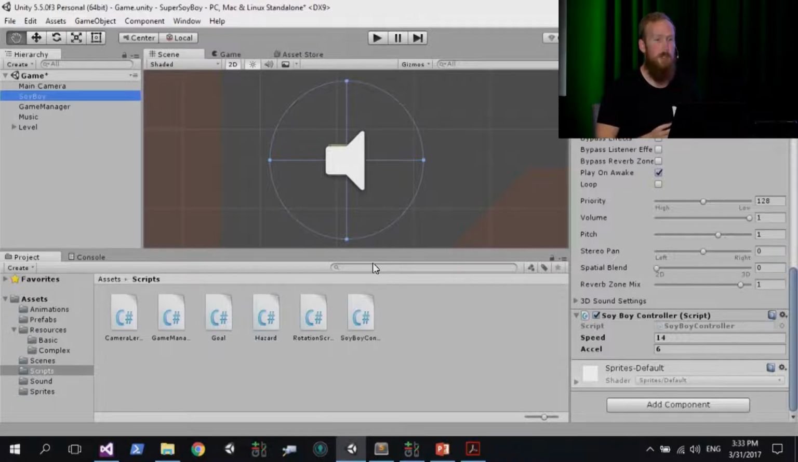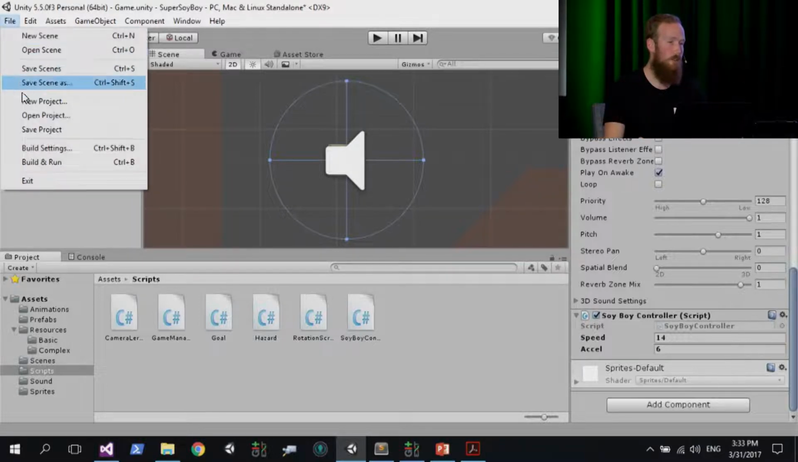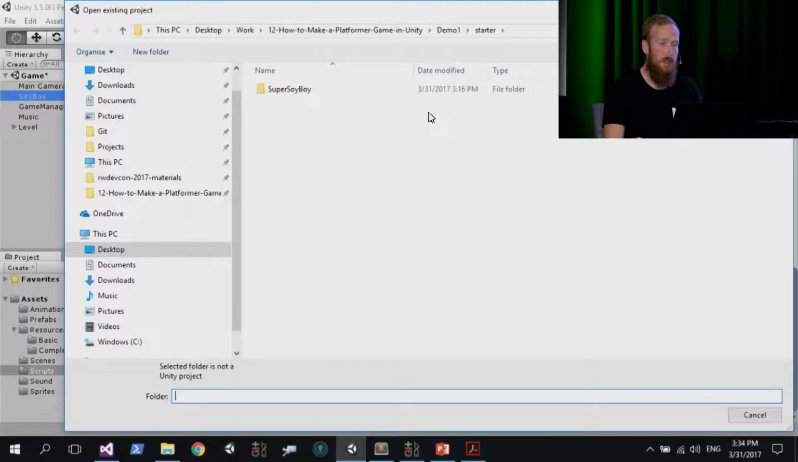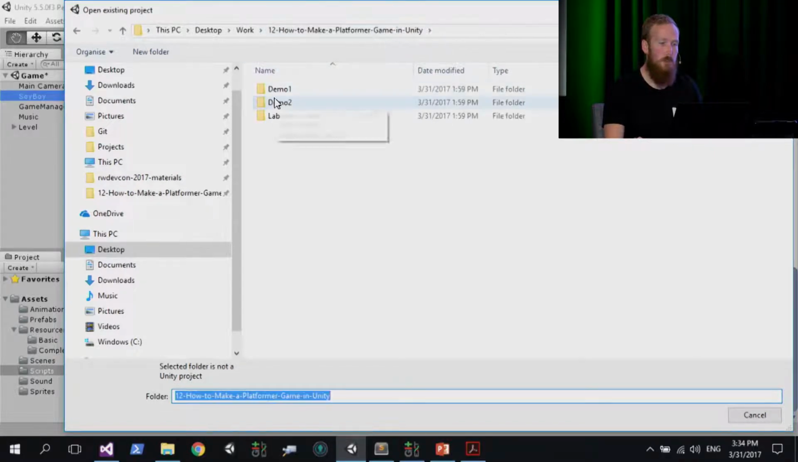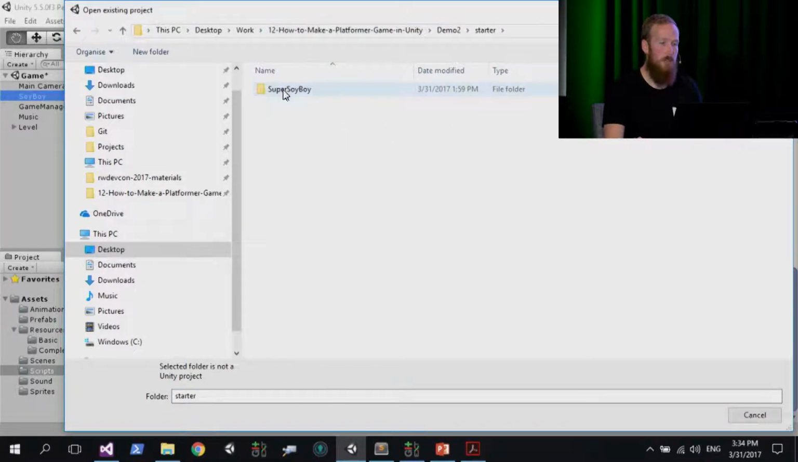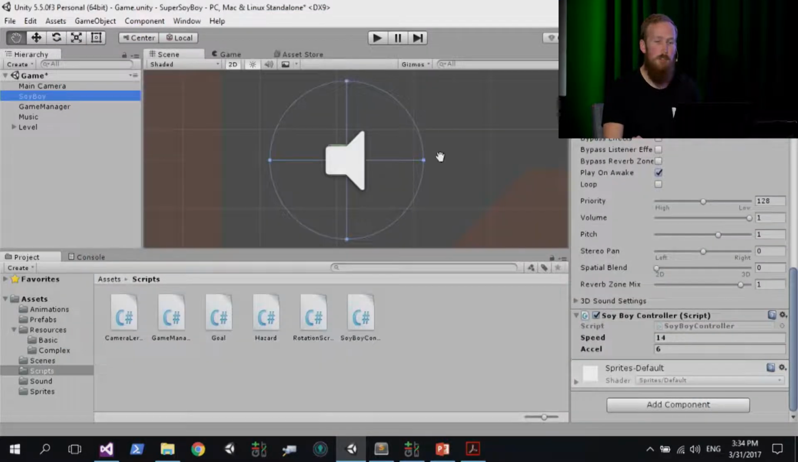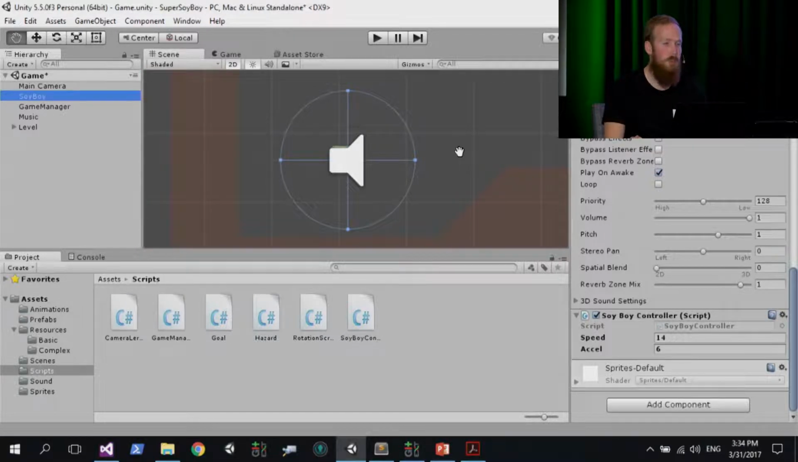There's also a starter project in the Demo2 folder. If you go to File, Open Projects in your Unity editor, you can navigate using the open dialog. You can go to Demo2, Starter, and Super Soy Boy here. If you load that, that'll get you up to speed where we are. But if you manage to finish the project from where we left off, it's fine to carry on from the starter project there.